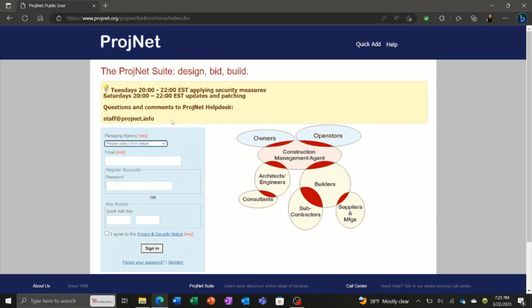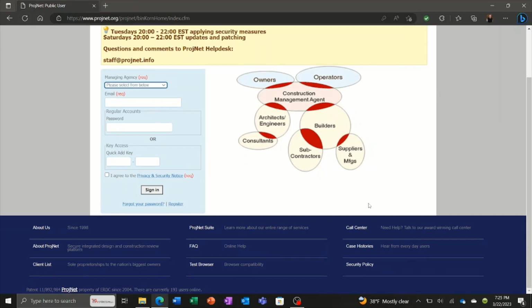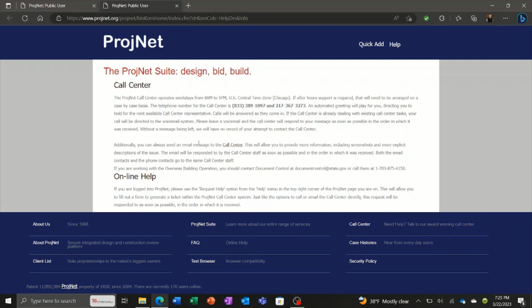At the top here, you do have an email for the help desk, staff@projnet.info. This is a good source. They're very responsive. Usually within an hour or two, you get a response from them. Also on the bottom, if you scroll down, there's a few different links down here. We have the call center, and they have the numbers listed here for the call center. Again, they are very helpful, very responsive, so they are a good resource.